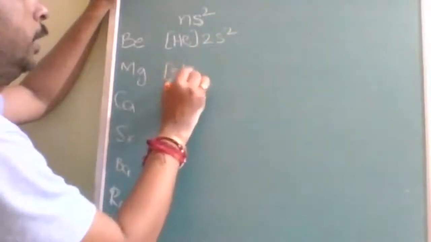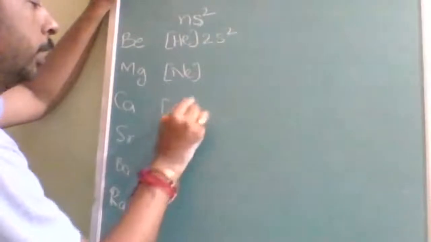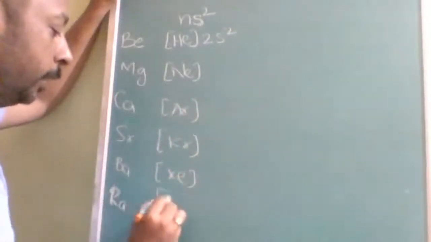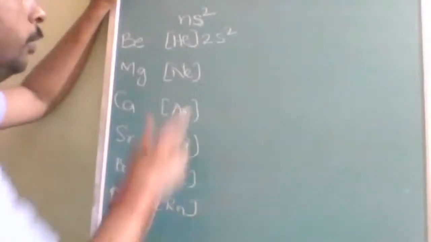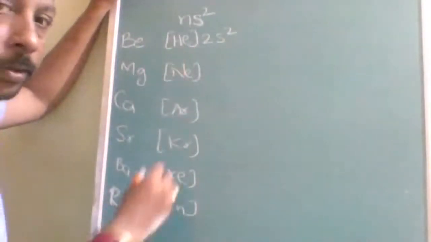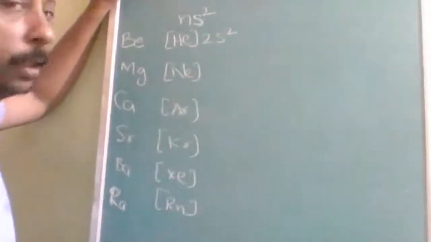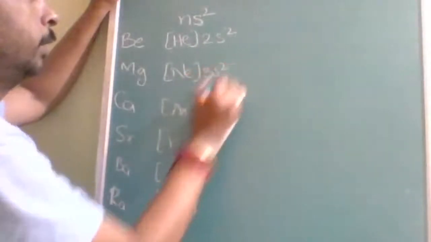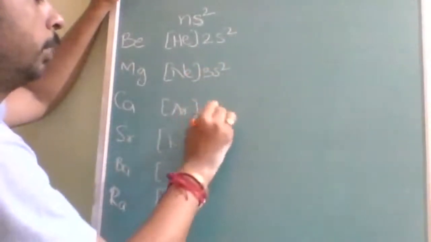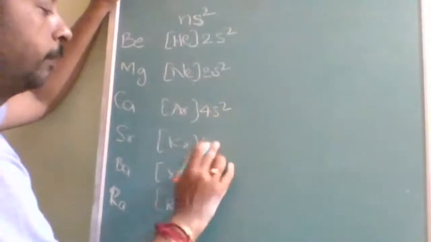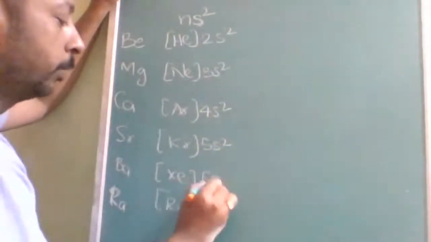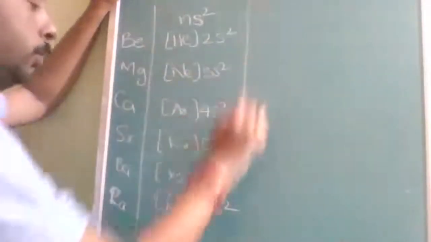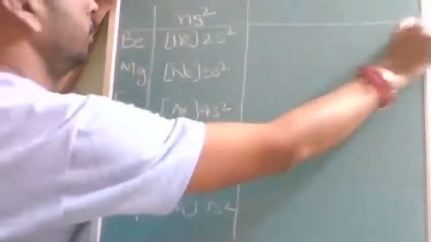After writing the inert gas, you keep on increasing the principal quantum number: 2s2, then 3s2, then 4s2, then 5s2, then 6s2, then 7s2. So these are the general electronic configurations.